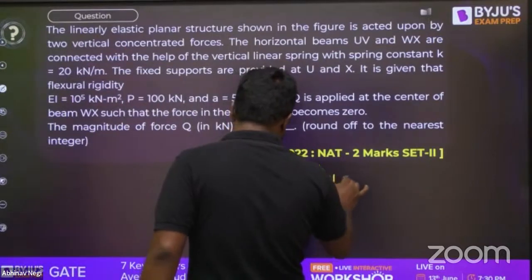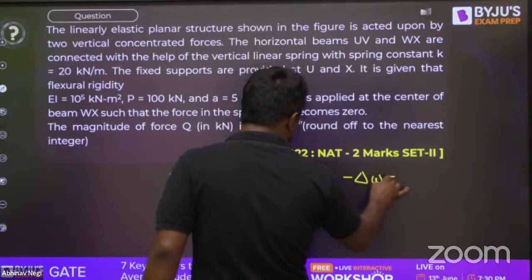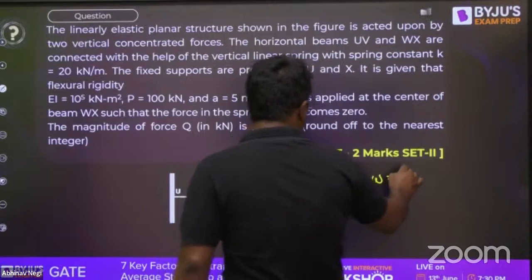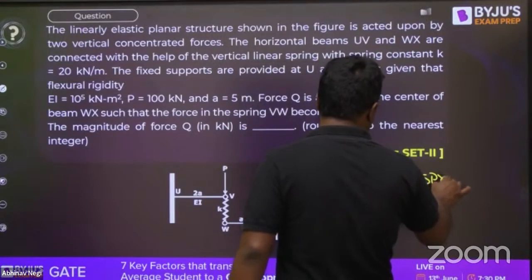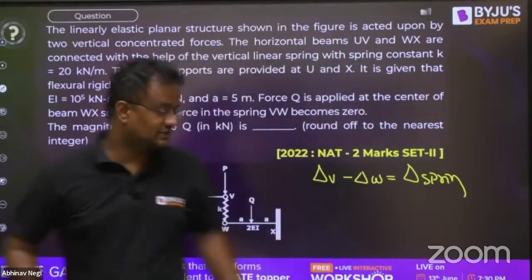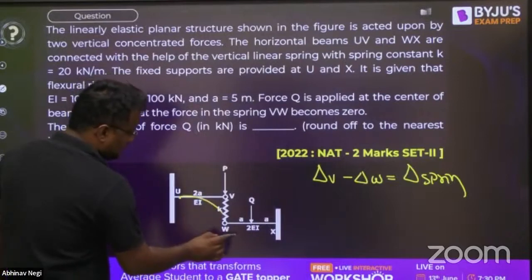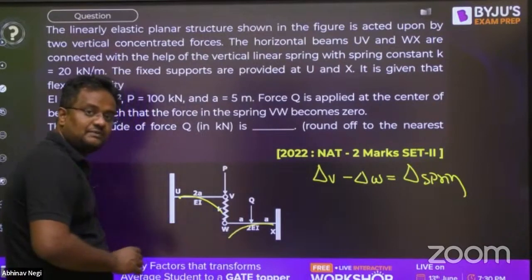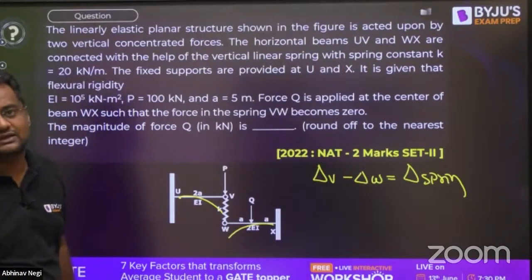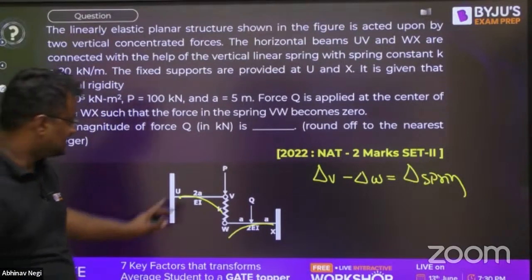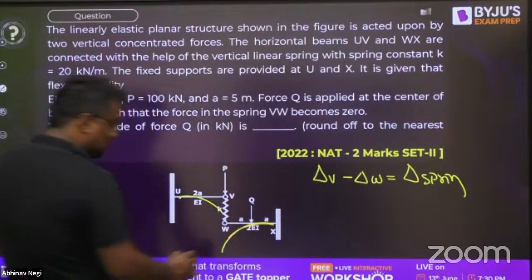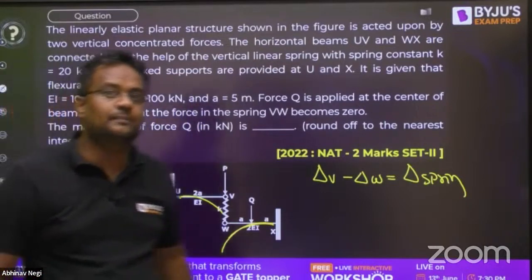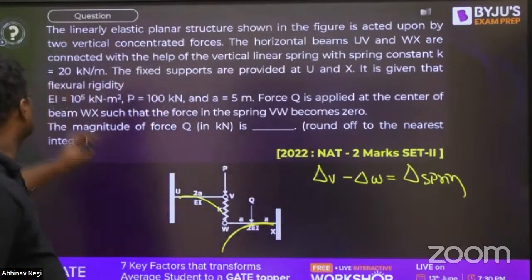Delta V minus delta W is equal to delta of spring. If this is going 3 mm downward and this is going 2 mm downward, that means the spring is compressed by 1 mm. If this is also going 3 mm down and this is also 3 mm down, that means the spring is not elongated, not compressed. So this equation you have to apply.